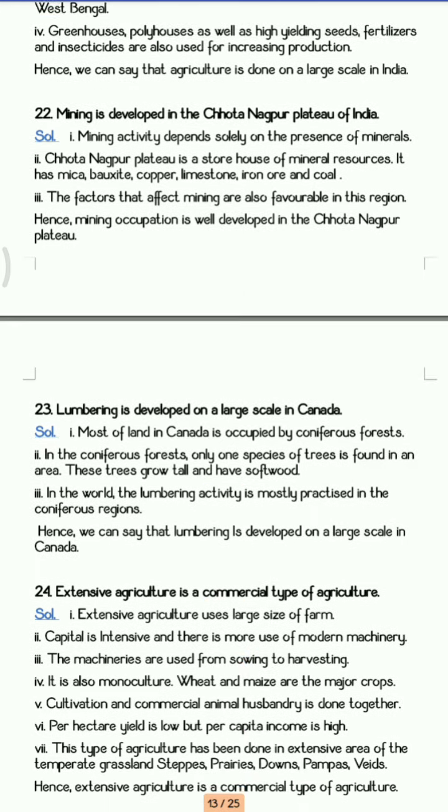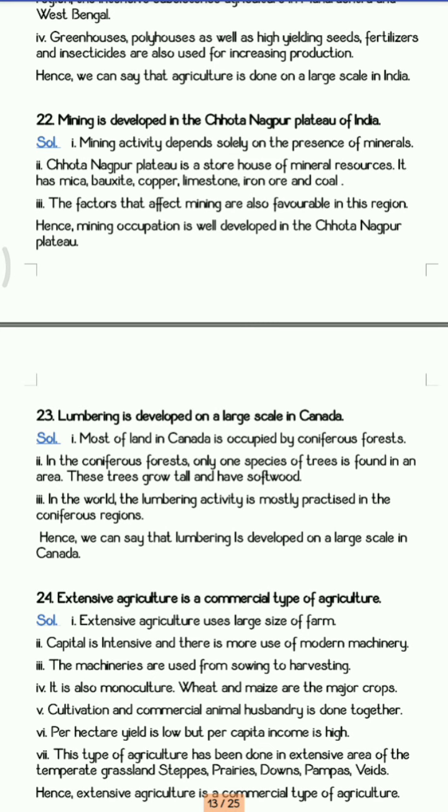Next is mining is developed in Chota Nagpur Plateau of India. So we all know that Chota Nagpur Plateau is one of the most mining setups which you observe in India. So it is very much rich in a lot of minerals, and so many minerals are found there. So it is rich in mica, bauxite, copper, limestone, iron ore and coal. So because of that, the mining is carried out here.